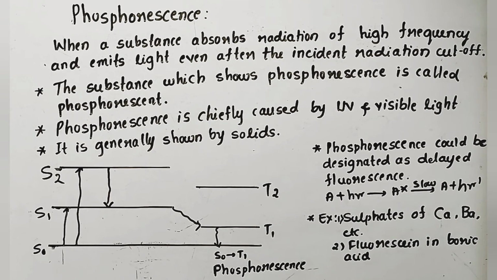And this phosphorescence is generally shown by solids, and the substances which show phosphorescence are called phosphorescent substances. This phosphorescence is chiefly caused by UV and visible light. In the diagram we can clearly see that initially the electrons present in the ground state, after absorbing radiations, are excited to the higher energy levels.